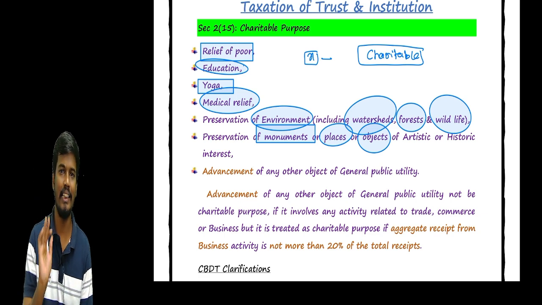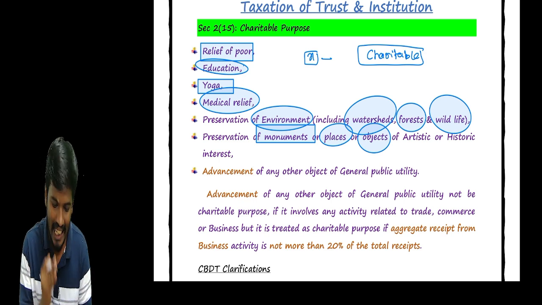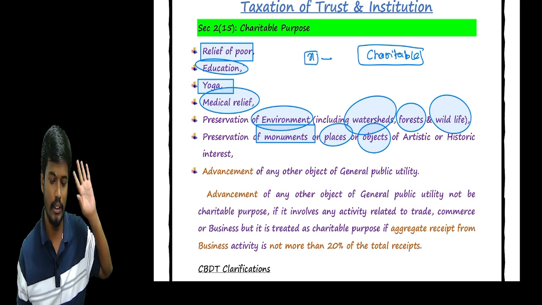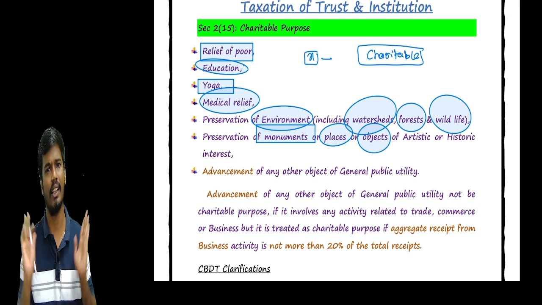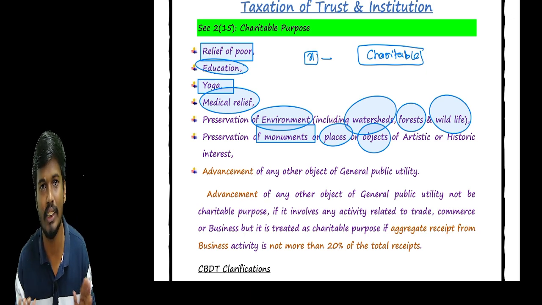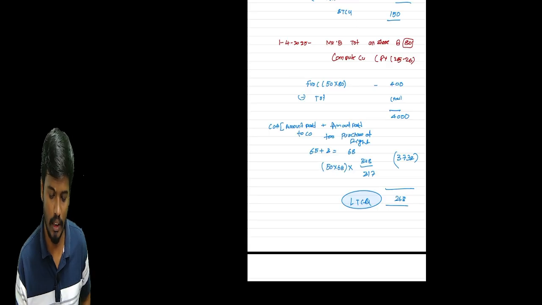What is the main agenda of this chapter, sir? Simply, how much of the income earned by the charitable trust we are going to tax under the income tax, and how much is going to be exempt under the income tax. That is the main agenda of this chapter. Other than that, there is no risk. So concentrate here.